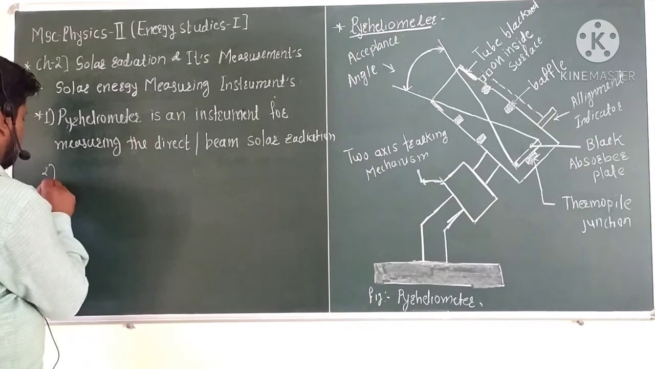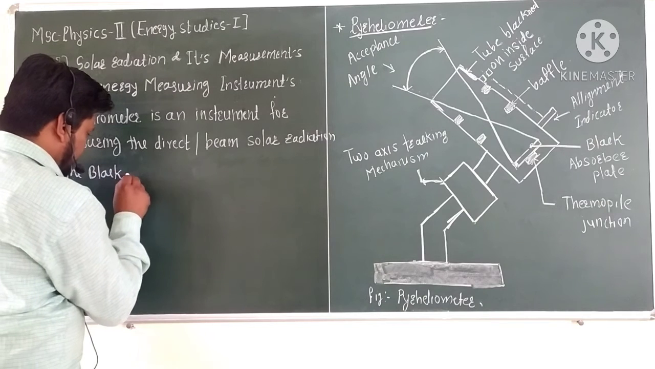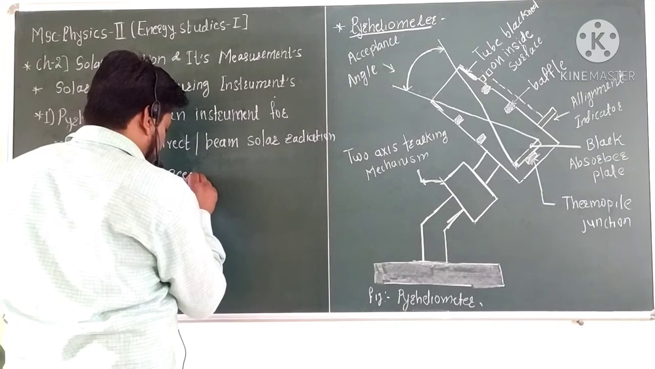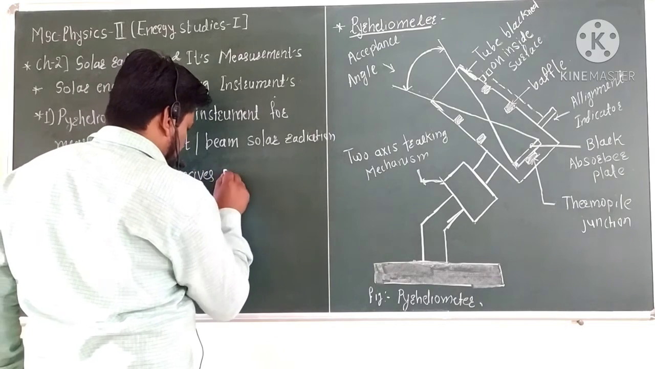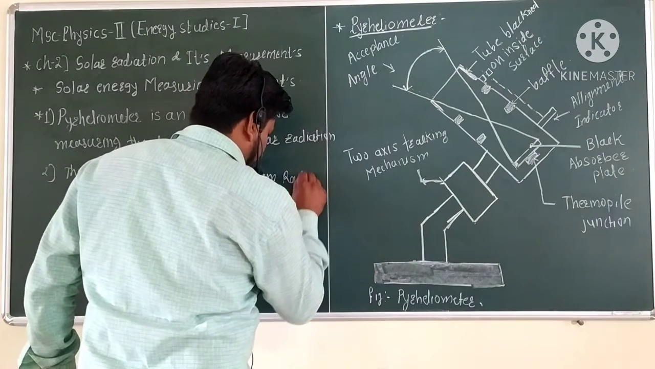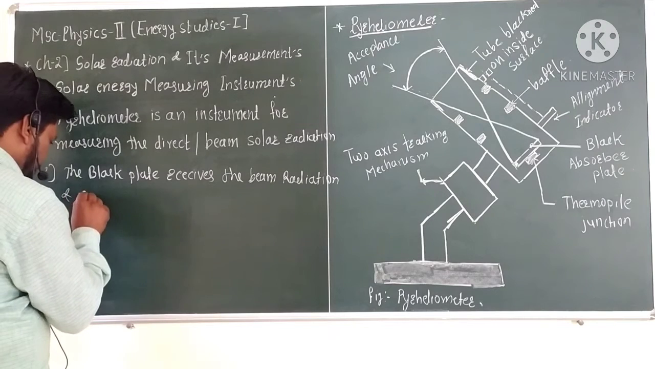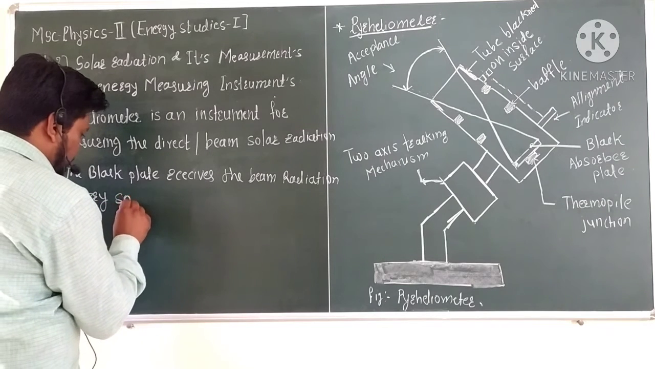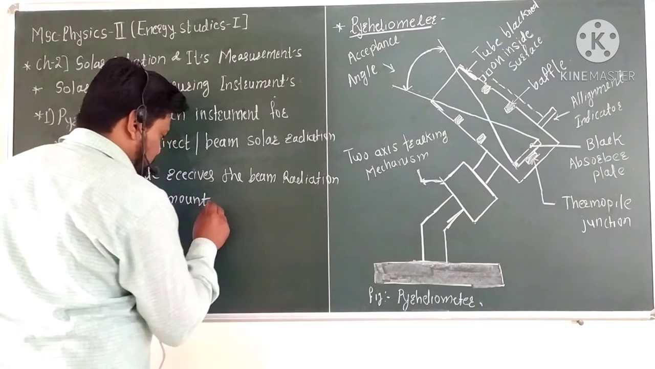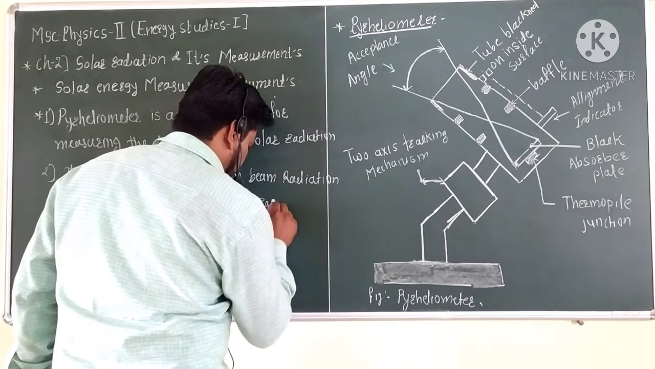The second point: the black plate receives the beam radiation and a very small amount of diffuse radiation.